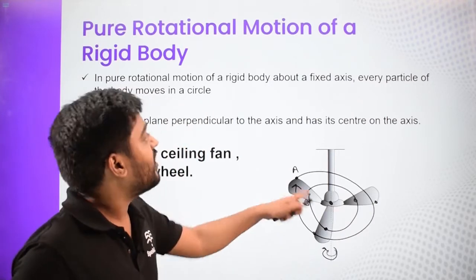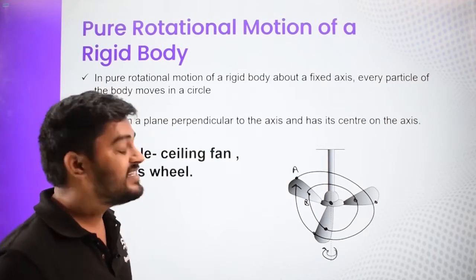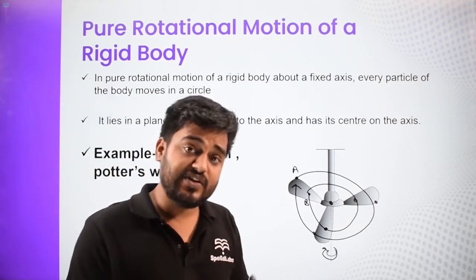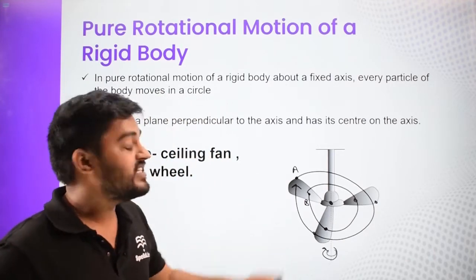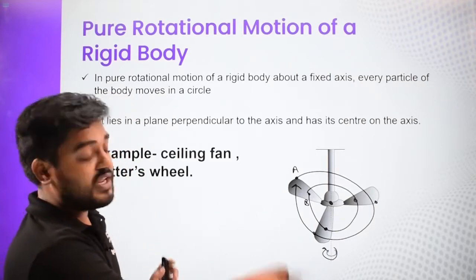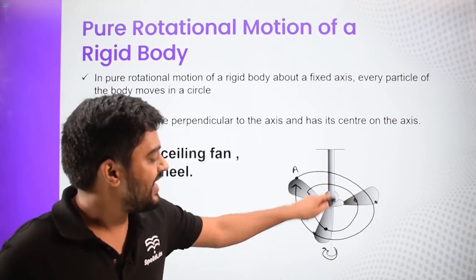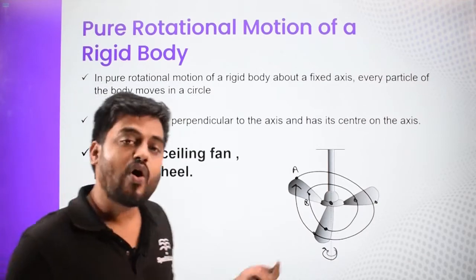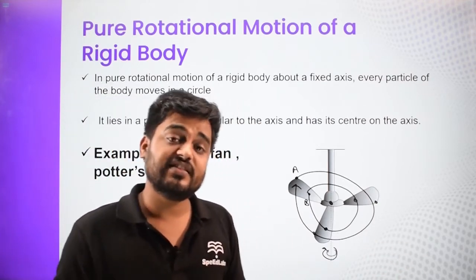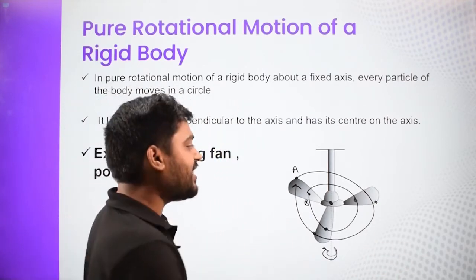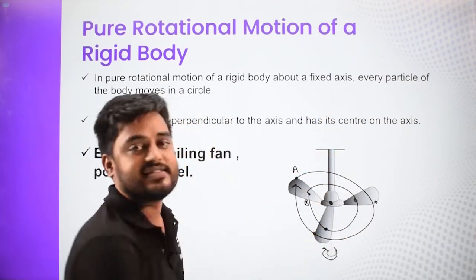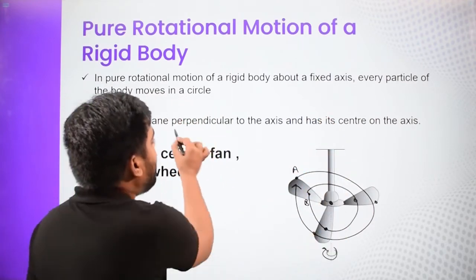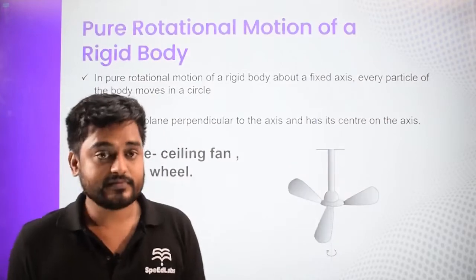So in rotation, or in pure rotation to be precise, each and every particle is just performing individually the circular motion, with its center lying on the axis. For a 2D object, all the centers will also be the same. If it is a 3D object, then their centers might differ, but they all will lie on the axis with their plane perpendicular to the axis.